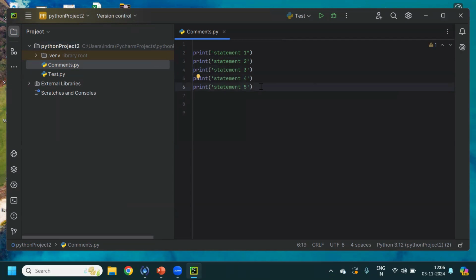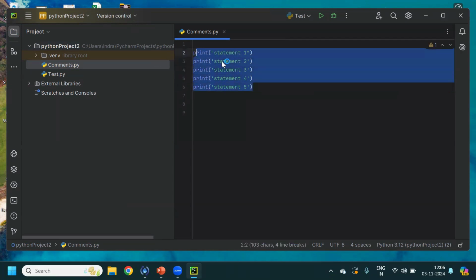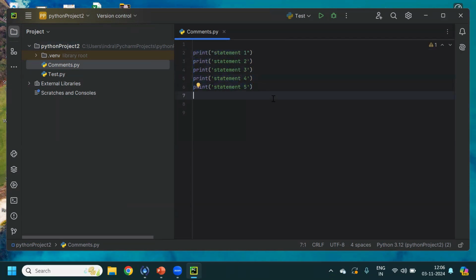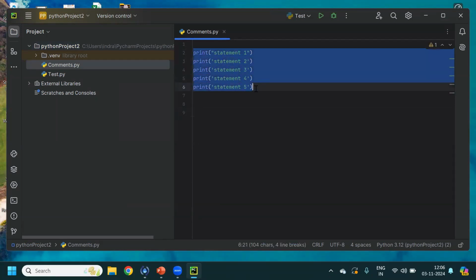Suppose I have written here 5 lines of code, right? Now, if you want to comment a single line, then you can just simply put a hash here. And if you want to comment multiple lines, like if you want to comment all lines, then you have two options.